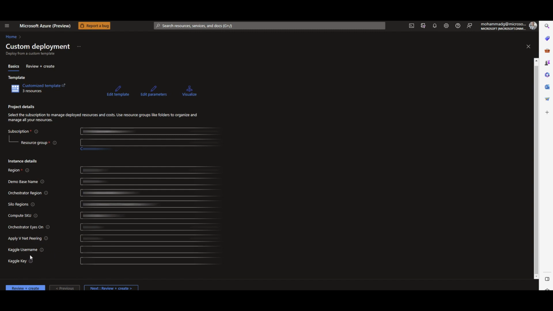And lastly, which is very important, it needs your Kaggle username and Kaggle key. Why? Because the dataset will be downloaded from Kaggle as an example to train the model. So how can you grab the Kaggle username and key?